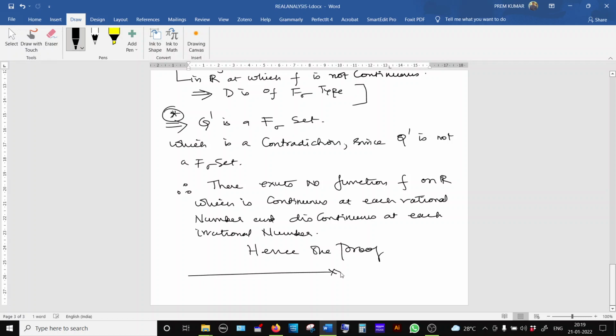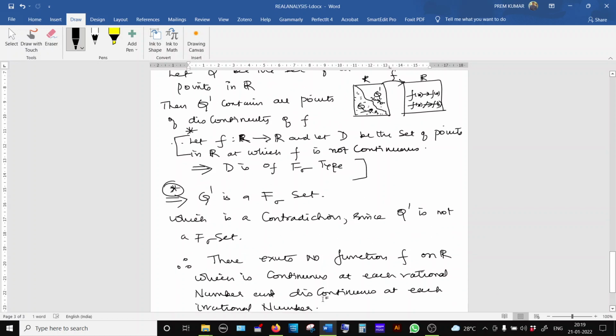And this completes the topic of discontinuous functions on R, the last topic of our study. Here Q dash is an F sigma set, we are getting it by this result. But Q dash is not F sigma. The set of all irrational numbers is not F sigma. We already proved it, and you can cite that one also. So that's why we are getting a contradiction. So this completes it.